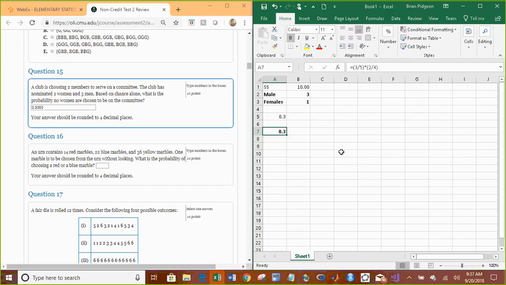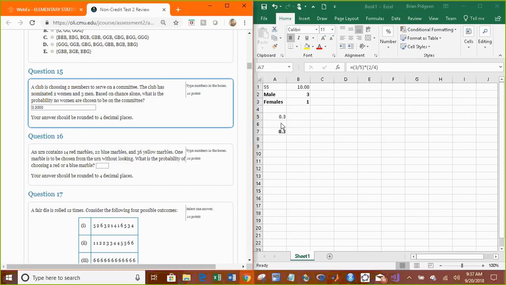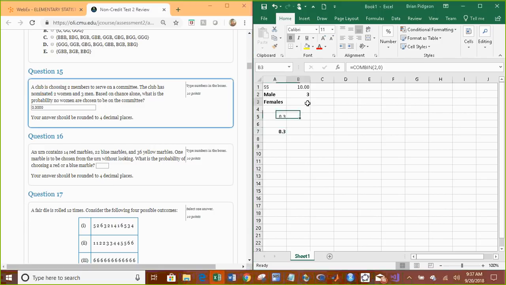But the thinking behind this gets to be a little bit much when you're asking for like 1 woman or something like that, because then you have to think about the or probability, which is why I prefer the common way, because it works every single time and it's kind of straightforward.